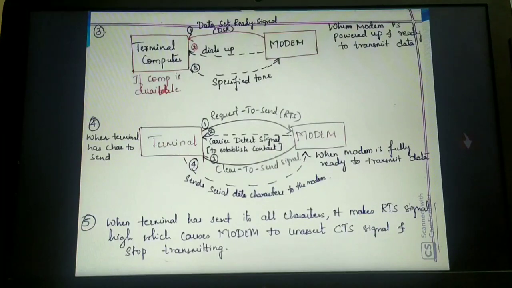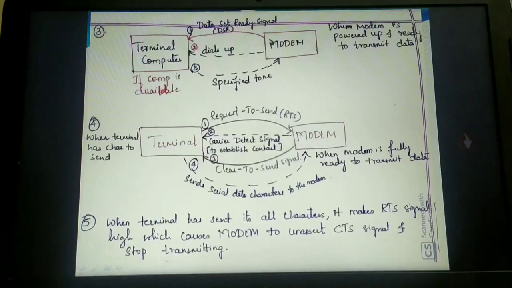I said firstly your operating system will be loaded, then the power supply will start going to the external devices. Think that the power supply is being given to the modem. Now what exactly will the modem do? The modem will assert, in the sense set, the data set ready signal to the terminal.